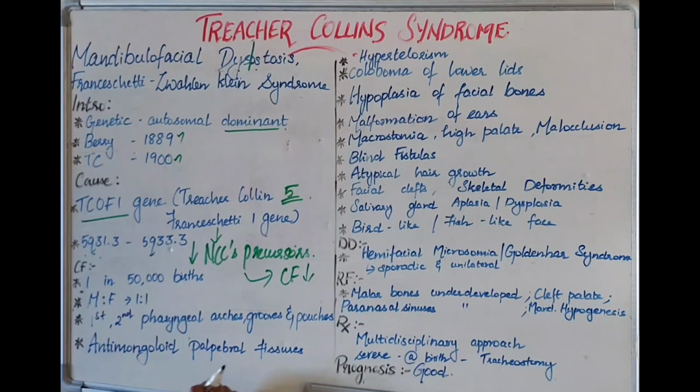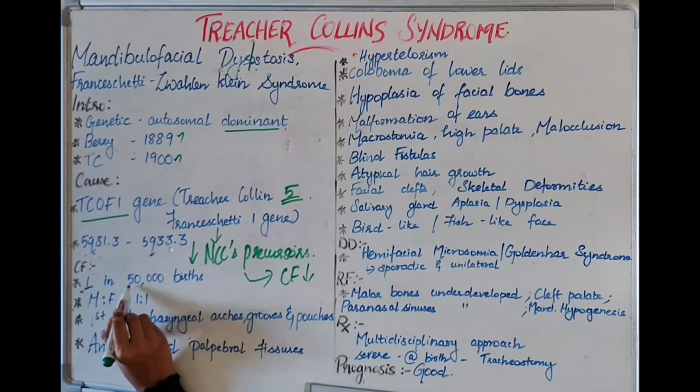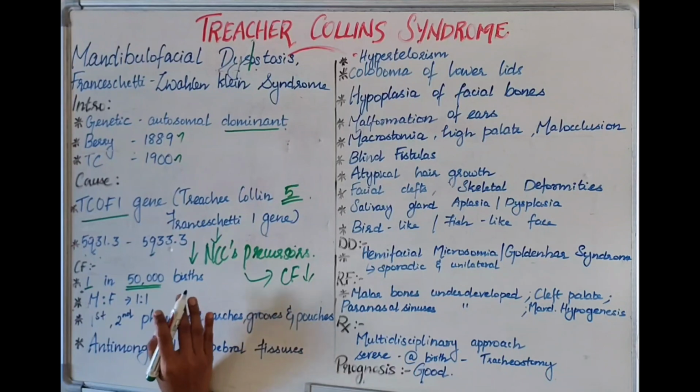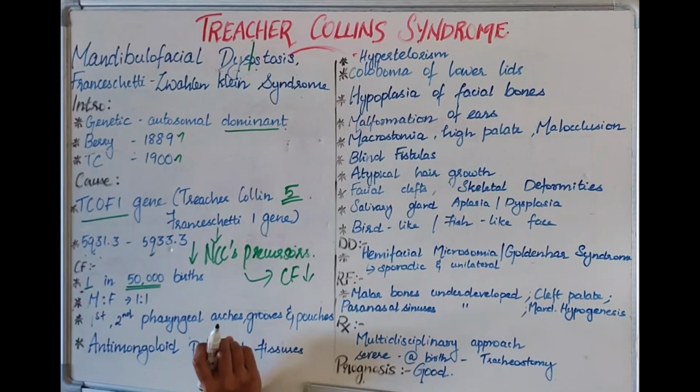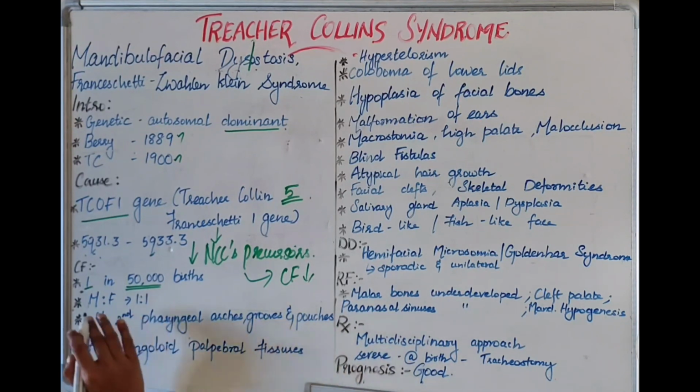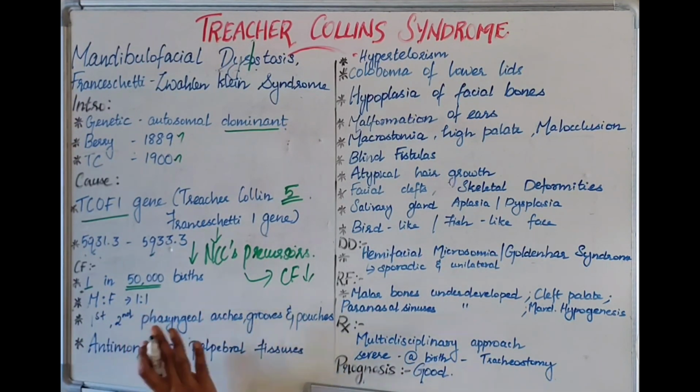Now coming to the clinical features. First we have to know the occurrence. This syndrome occurs in about 1 in 50,000 births. Regarding gender, the incidence in male and female is equal, 1:1.